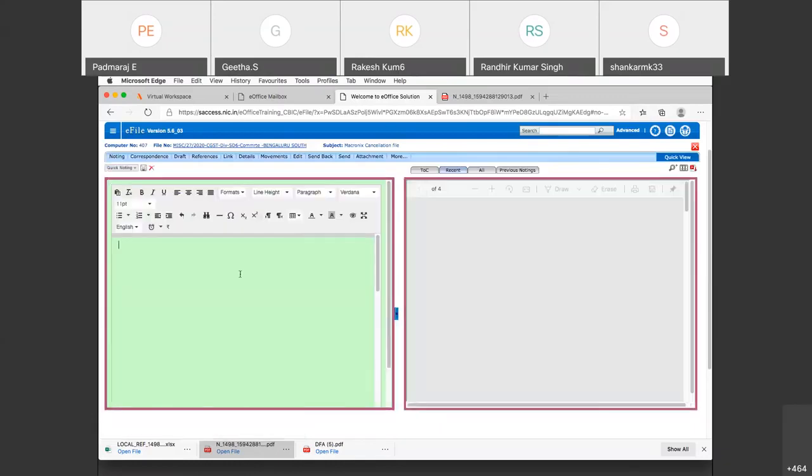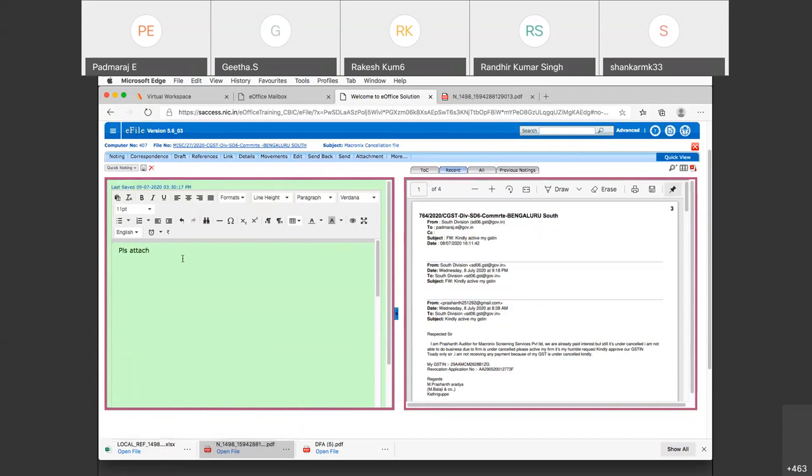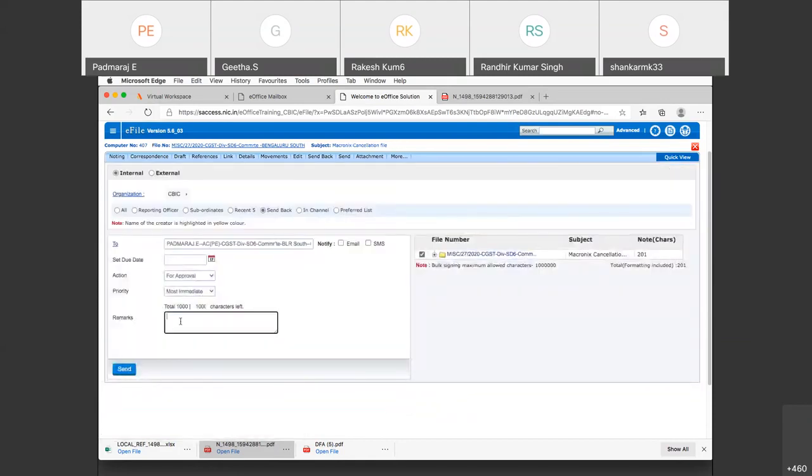I am telling him or her, please attach. See the difference? One is link, another one is attach. Please attach the file and send it to me for closure. I am sending it back. So here I'm telling for necessary action, most immediate, I'm sending it.